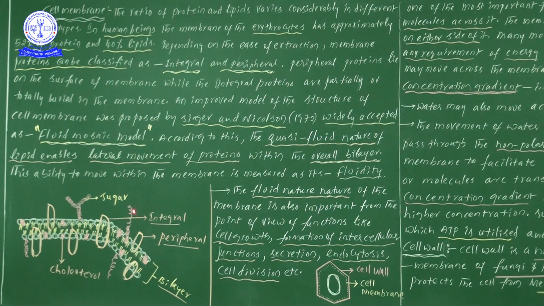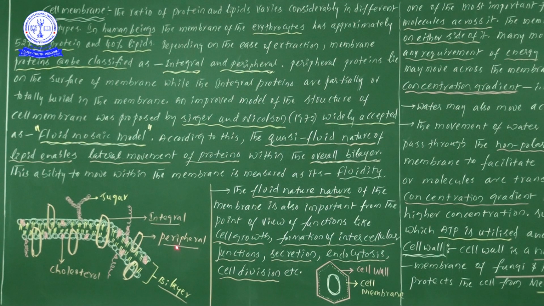Once you see the difference here, exactly, spotlight, we are finding one protein. It goes from this side to this side, completely buried in the bilipid layer. So here one lipid layer, here one more, together we are calling the bilipid layer. Why are we considering this one as an integral protein? That one is totally buried in the membrane. So completely embedded, totally embedded in the bilipid layer.